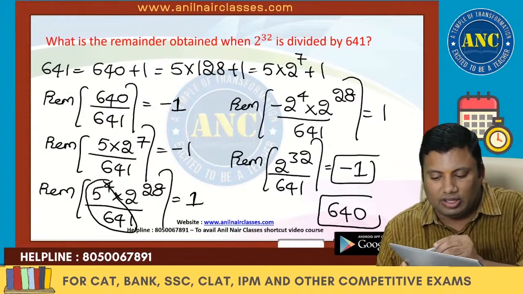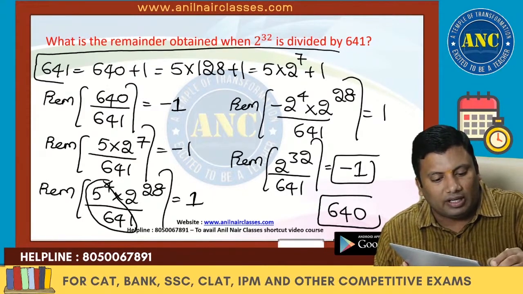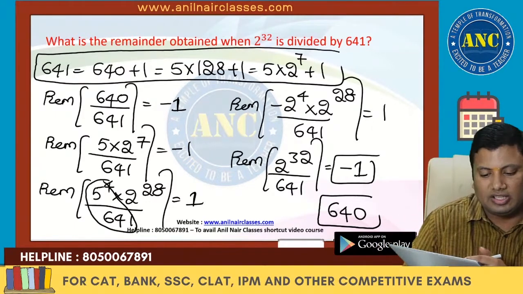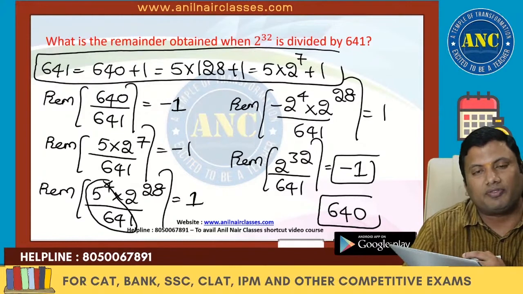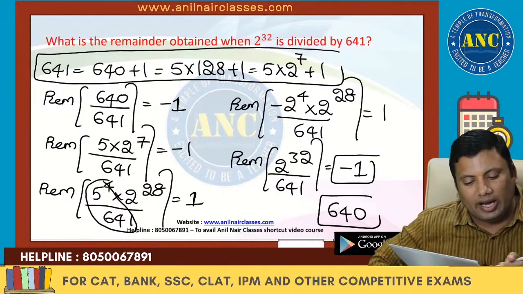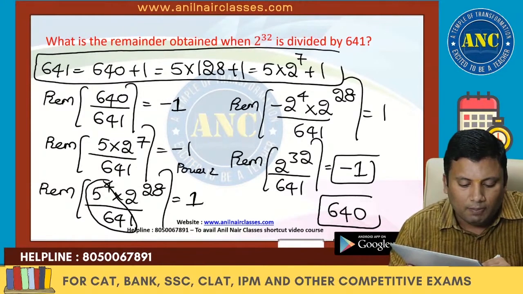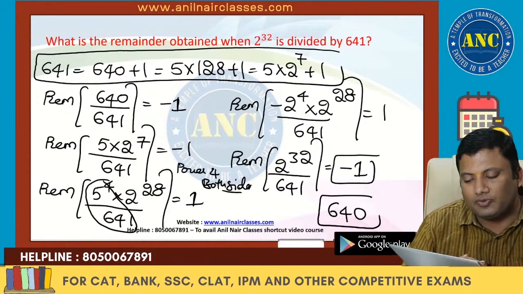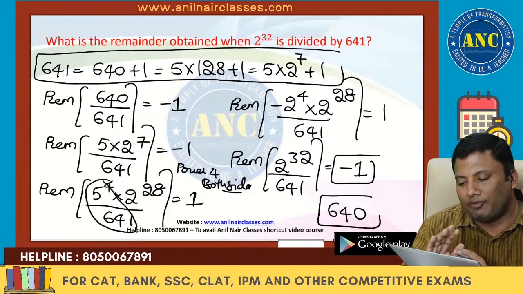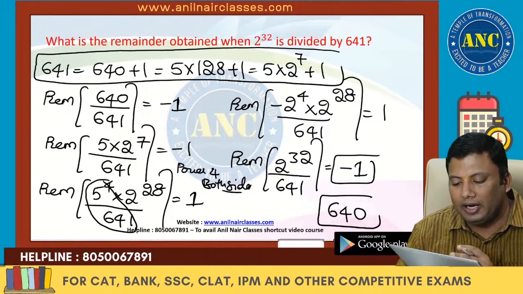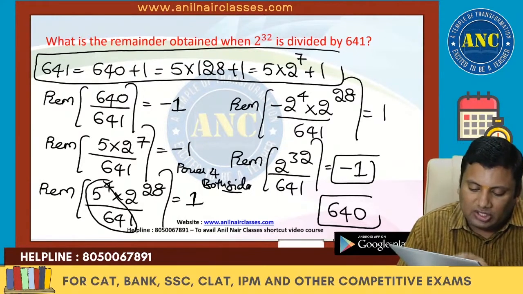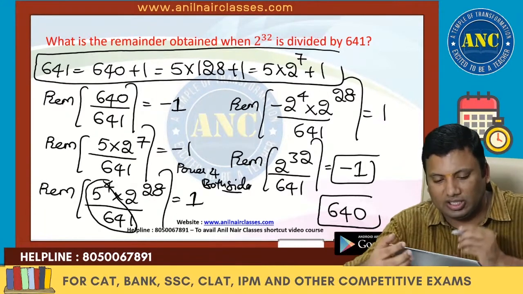641 is nothing but 5 into 128 plus 1. So 640 divided by 641 is minus 1, and 640 is 5 into 2 power 7. So I did power 4 on both the sides: 5 power 4 into 2 power 28. 625 divided by 641 is minus 2 power 4. Minus, minus, if I multiply, 2 power 32 by 641 is minus 1. So minus 1 is nothing but the positive remainder 640.